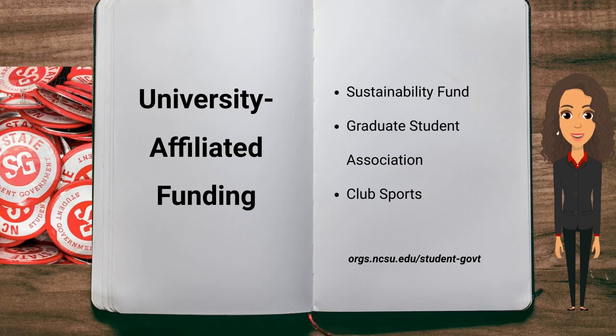Graduate Student Association. Chapters can receive grants up to $500 per academic year to support events across academic departments at NC State. Club sports. Club sports can receive money allocations from Wellness and Recreation. Additional information about each of these items can be found on the student government website listed on the screen.